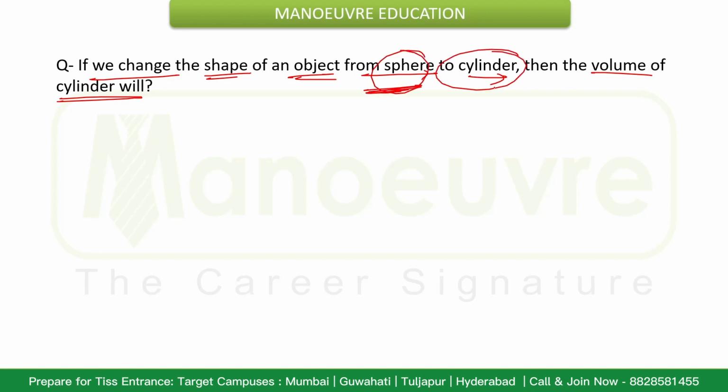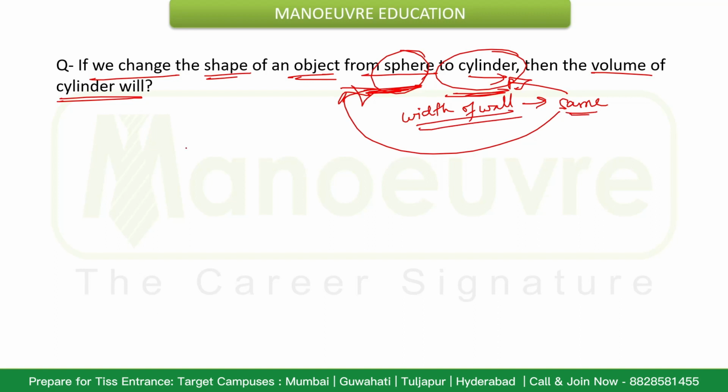Suppose the width remains the same, then the volume will naturally remain the same, but if the width changes, that will certainly change the volume. So if no information is given about the width, we consider that the width will be the same in both cases. We consider the width of the wall to be the same in the case of sphere as well as cylinder.